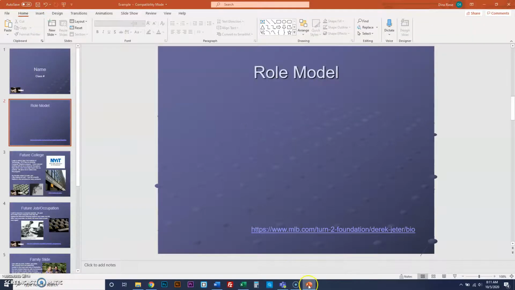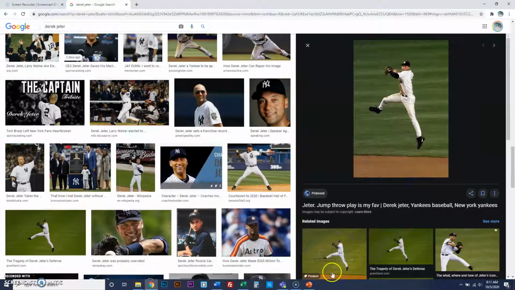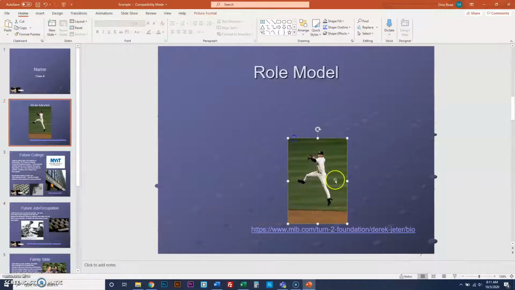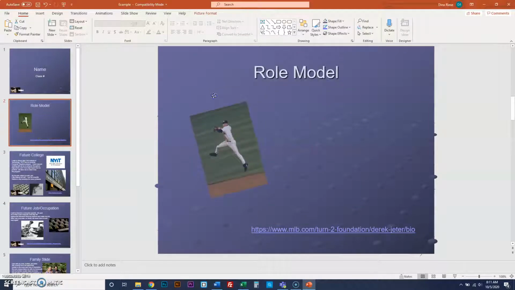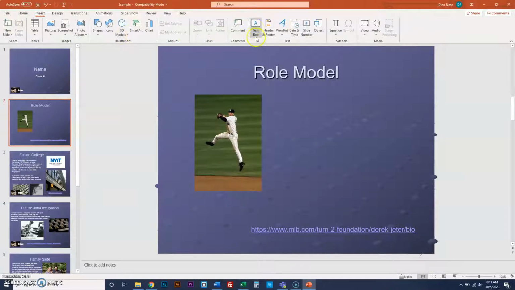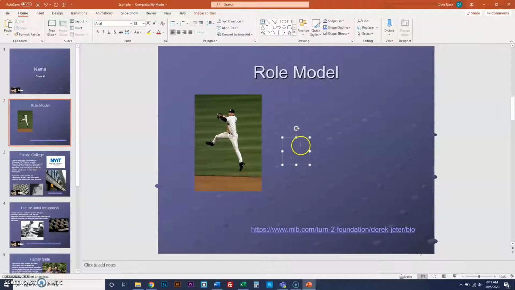Right click, copy image. Go into PowerPoint, right click, paste. Shrink it by grabbing a corner and shrinking it a bit. Okay, you can switch it diagonally if you want. That's all. Just put a picture here fast, and now you're going to put a text box here of information. You're going to insert text box right here, and then you can move it anywhere you want by clicking on the edge and moving it, or you could simply click in the middle and write in it. We'll make it a bit bigger.